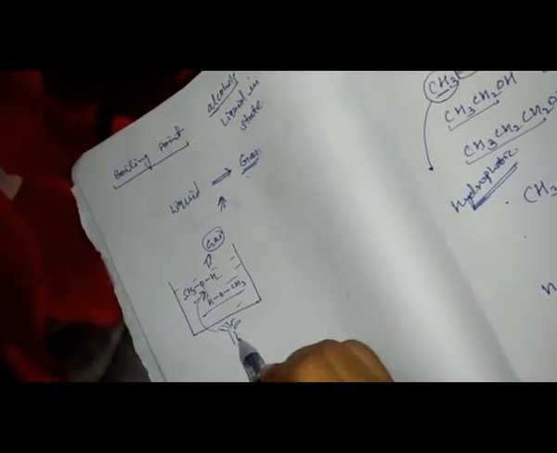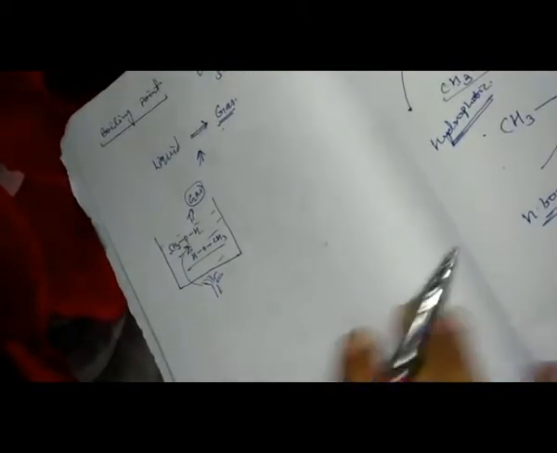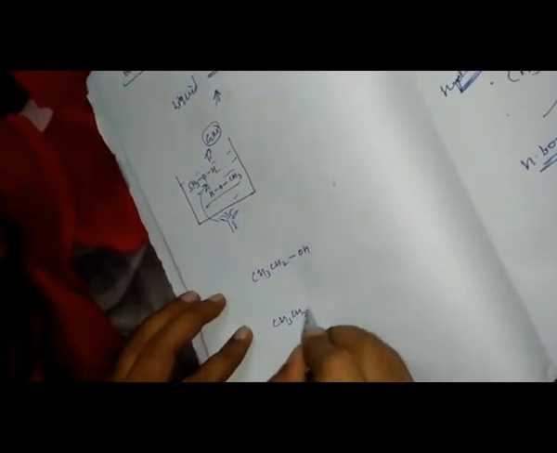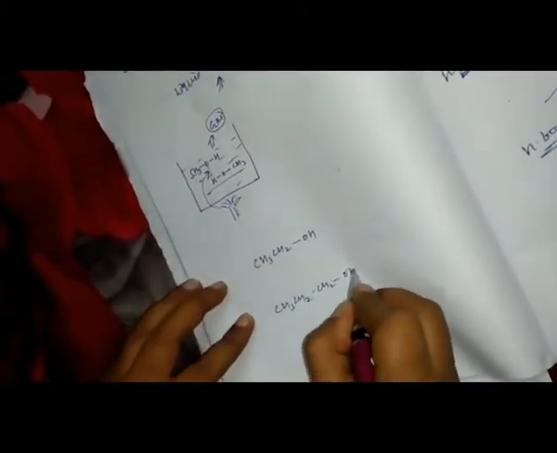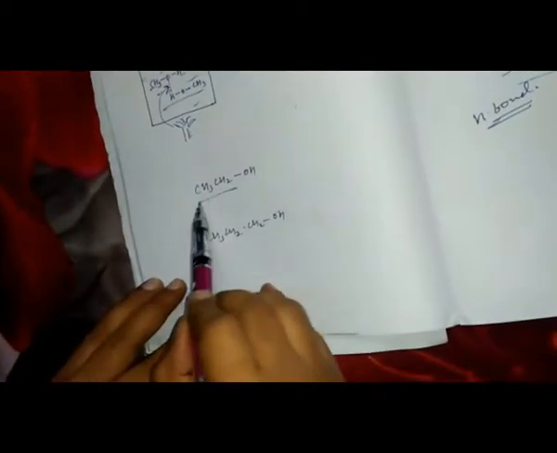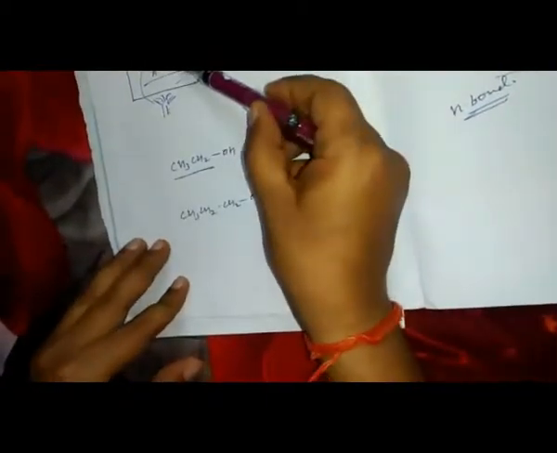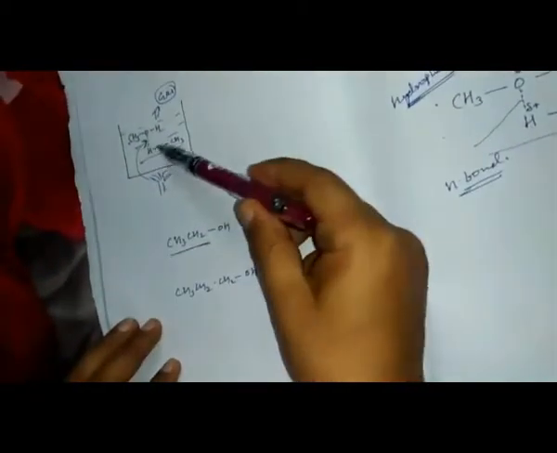As the side chain increases, this is CH3CH2OH, then CH3CH2CH2OH, the molar mass is going to increase.